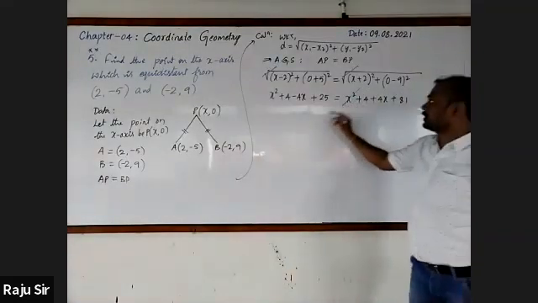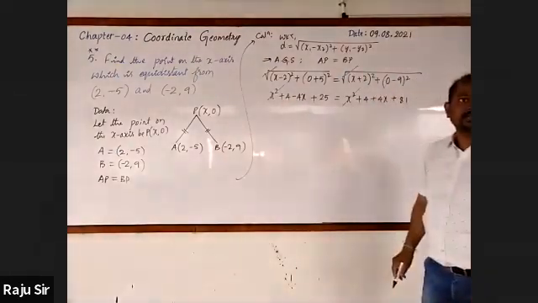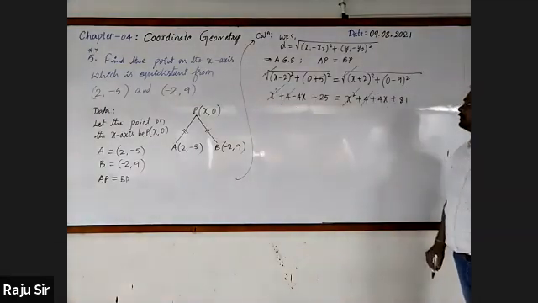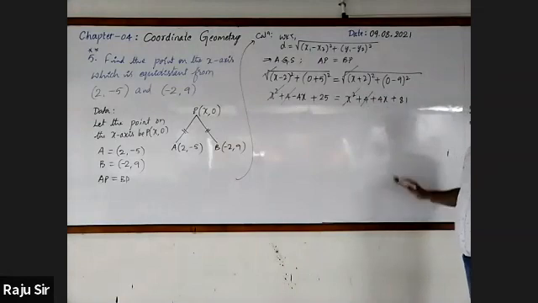Now, x square gets cancelled, 4 gets cancelled. Value of x.